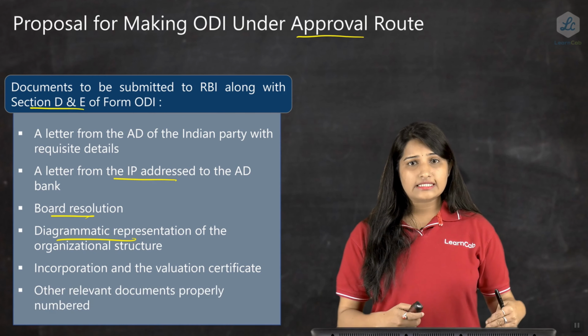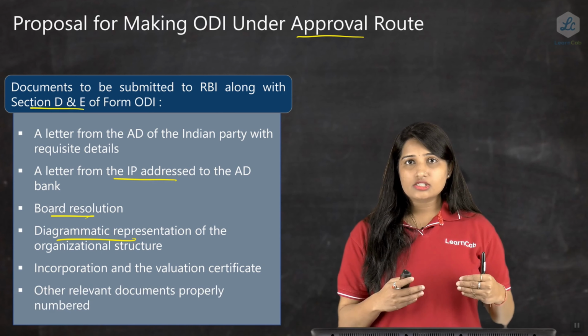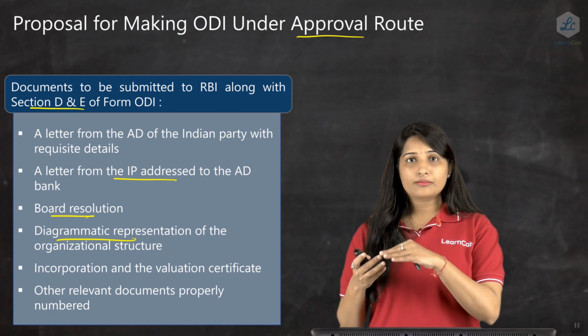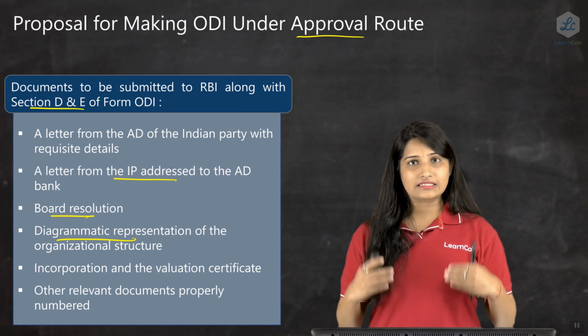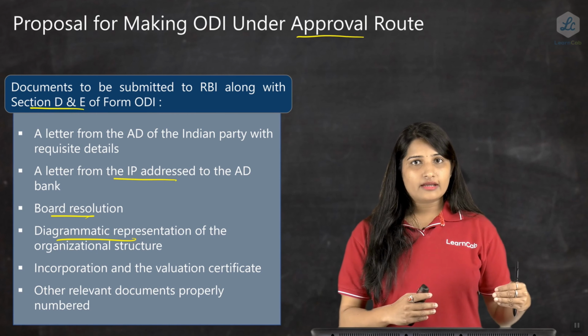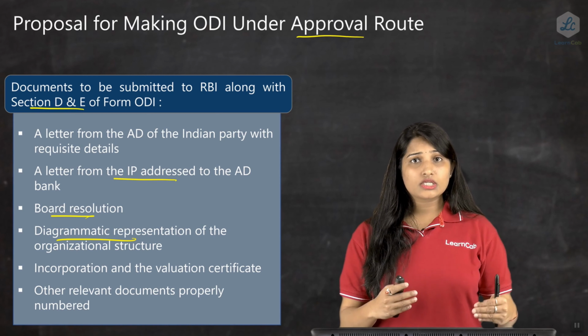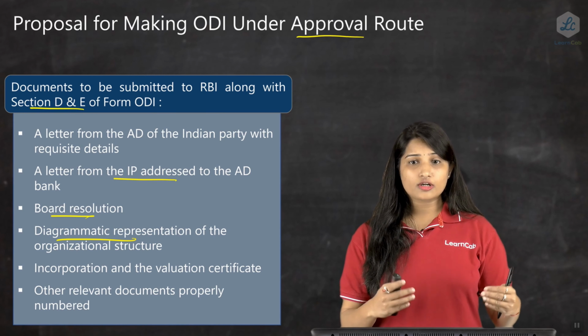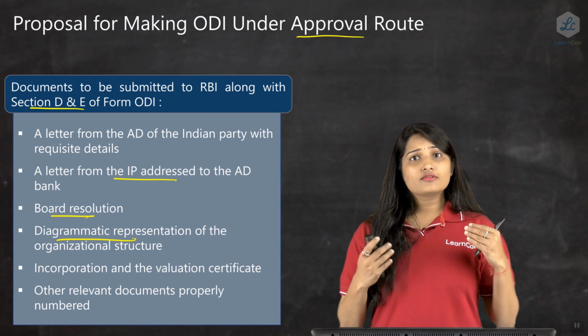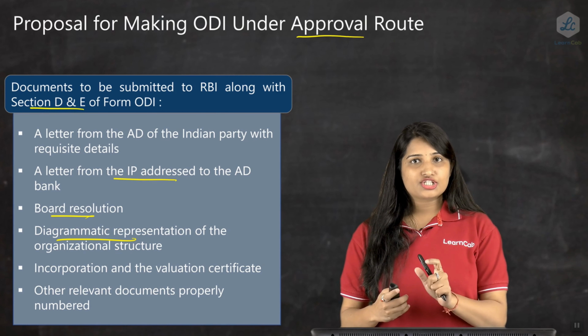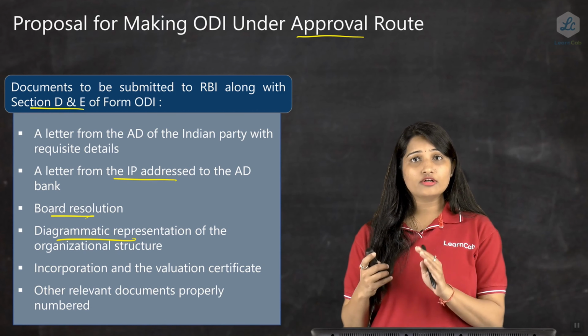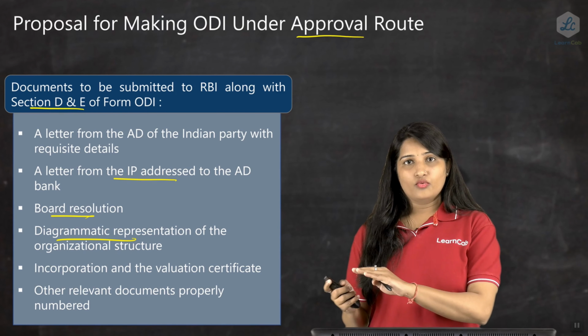Then what does the authorized dealer bank do? They will scrutinize the documents and hand them over to RBI. RBI in this case will scrutinize all the documents in a very detailed manner. After that, it will see whether an approval is really required to be given or not. So if RBI feels that yes, approval is given, then it is given with the unique identification number. So this is all about the approval case.